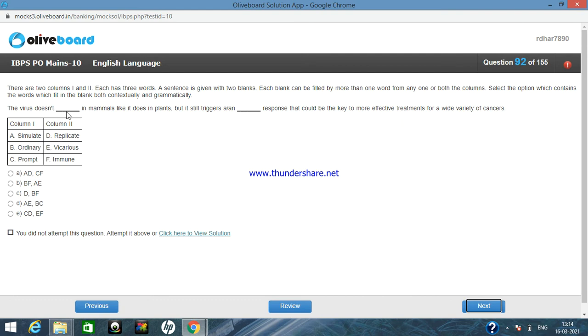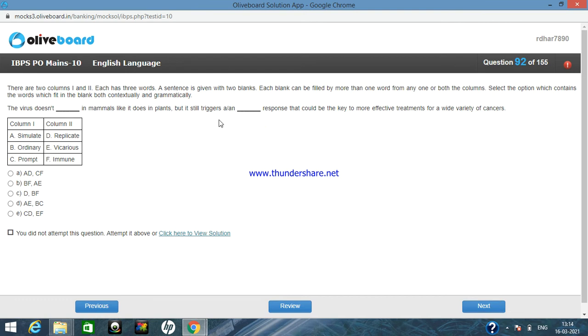Also D will not be there in this particular place because D is also not contextually correct in this context. So I am already eliminating options B, C and D. So I am left with option D. So the virus does not simulate in mammals like it does in plants, but it still triggers a vicarious response. Now vicarious means derivative or substitute response.